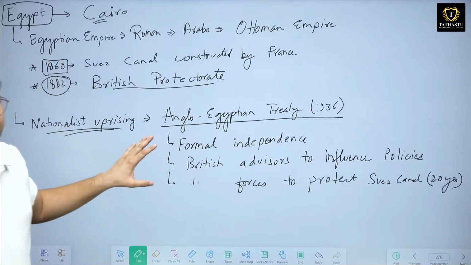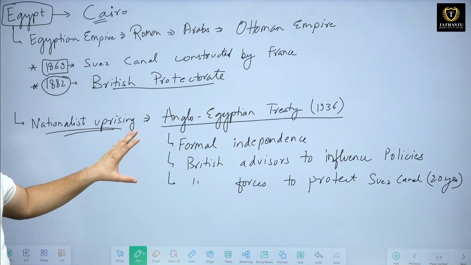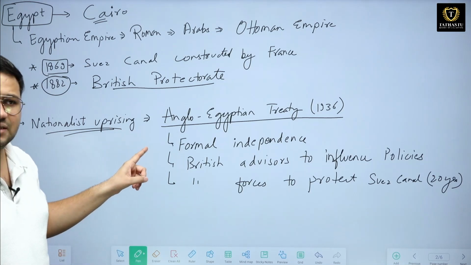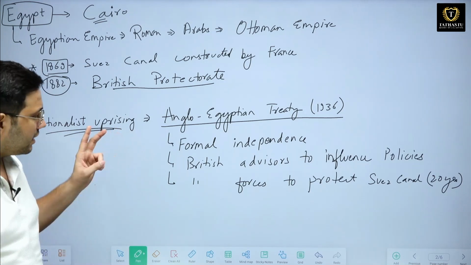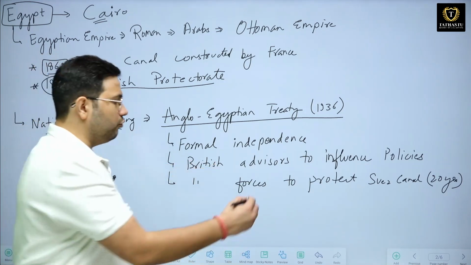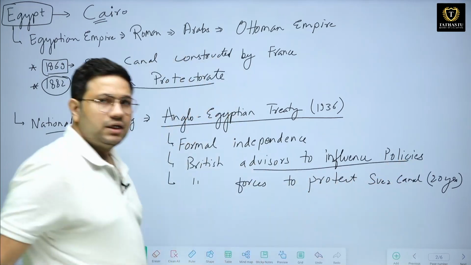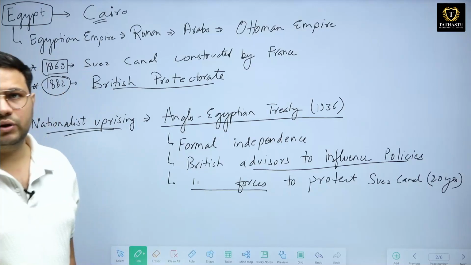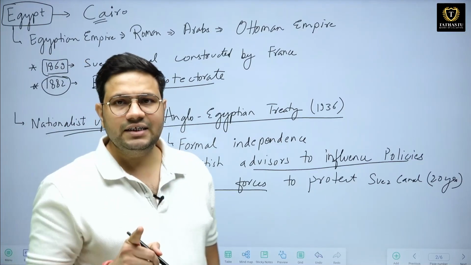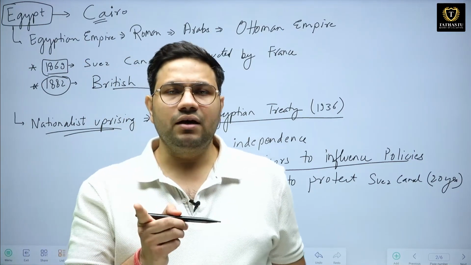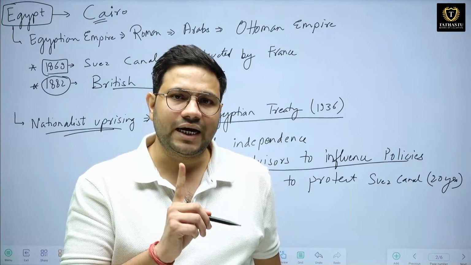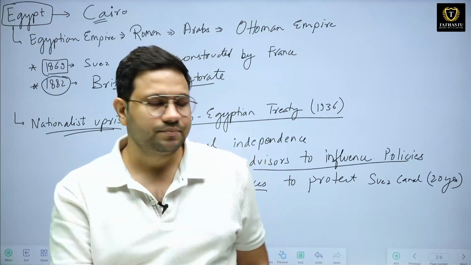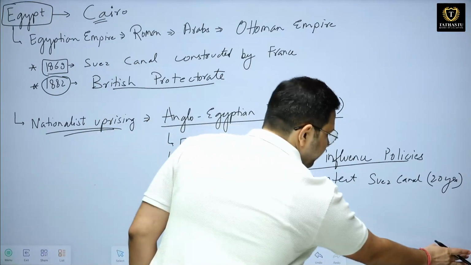Now, three important things we have to keep in mind with respect to this treaty. Number one, it gave formal independence. Number two, British advisers would influence policies. And number three, British forces would protect the Suez Canal for 20 years. Therefore, it was signed in 1936, and the 20-year period would lapse in 1956. Now, it is very important to remember this date.